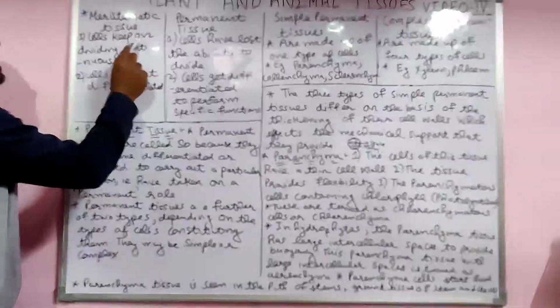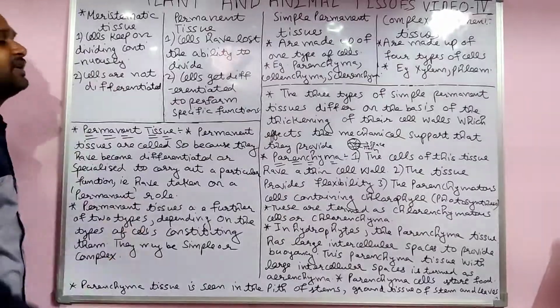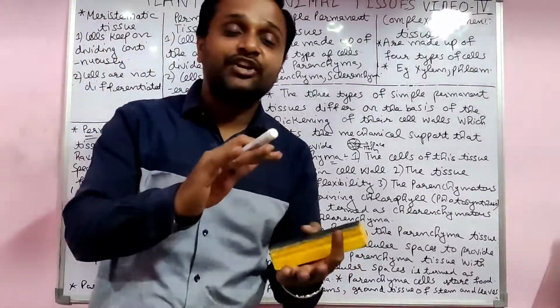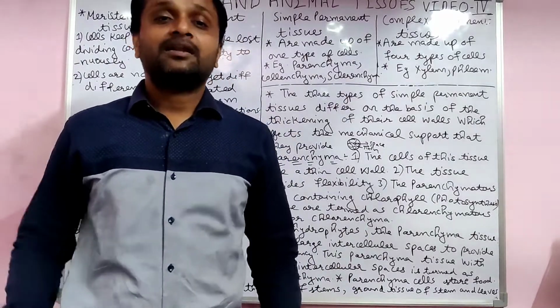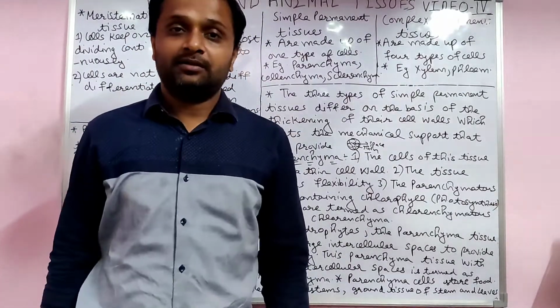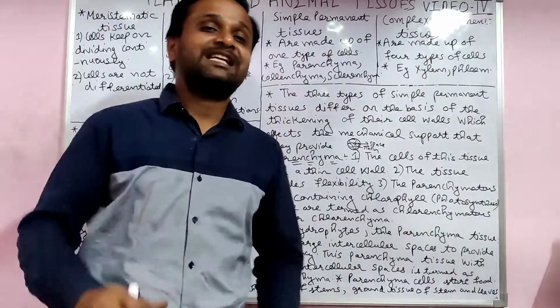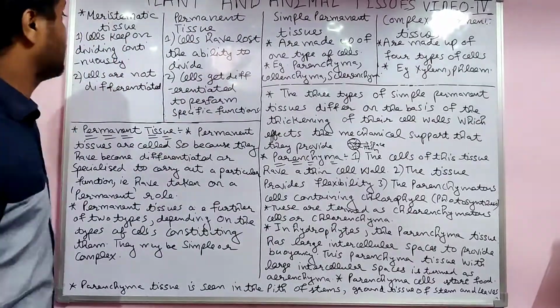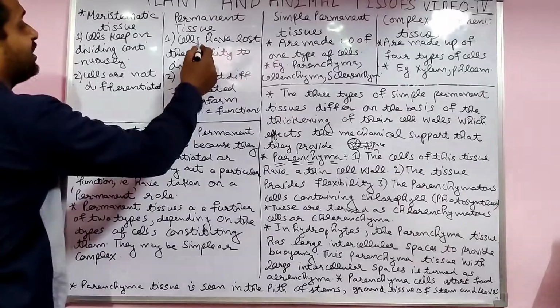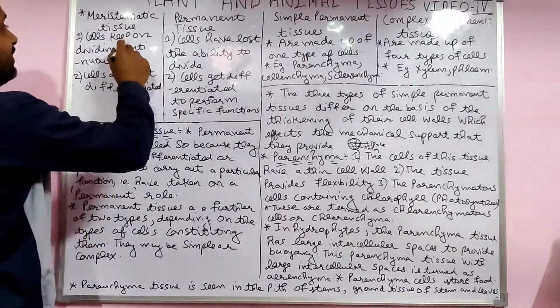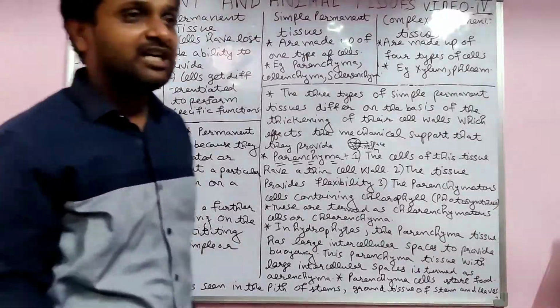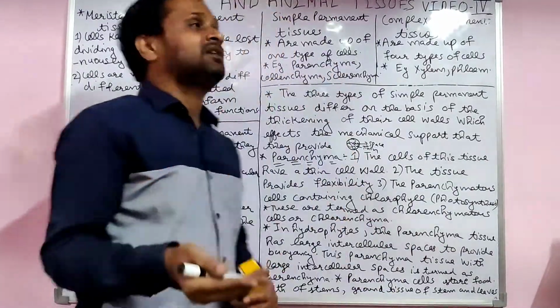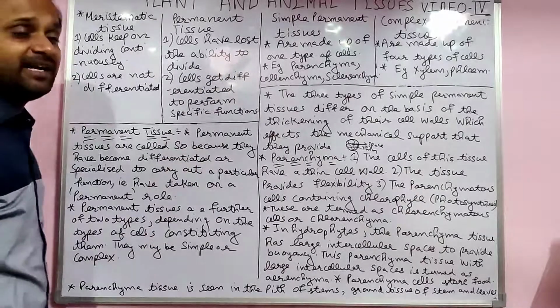In meristematic tissue, the cells keep on dividing continuously. It is the starting tissue. That cell continuously divides from one to more: 1, 2, then 3, then 4, like this only. In permanent tissue, the cells become permanent. When the growth of the meristematic tissue is done, they become permanent. After that, the cells have lost the ability to divide. The cell does not divide.